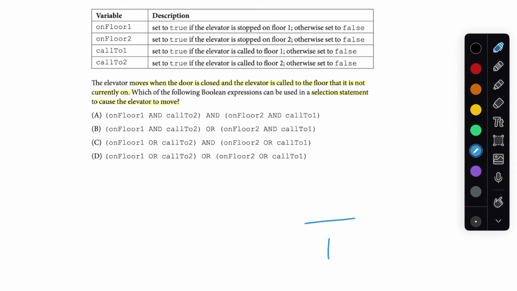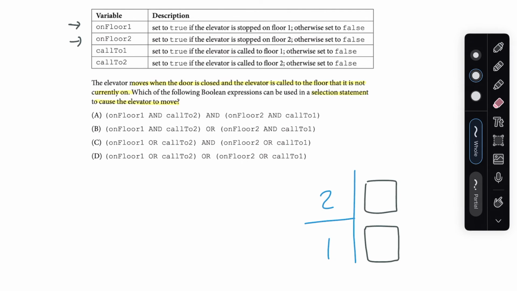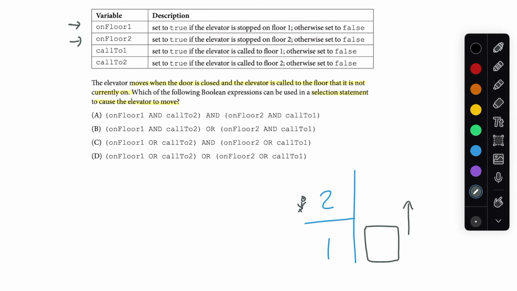So let's say we have these 2 floors, 1 and 2, and we have some elevator, and it's either on floor 1 or it's on floor 2. So here it is on floor 1, here it is on floor 2. And then we also have these other 2 Boolean variables, call to 1 and call to 2. So if, for example, there's someone waiting on floor 2 and someone calls the elevator to floor 2 and the elevator is called up, then we would say that call to 2 is true.